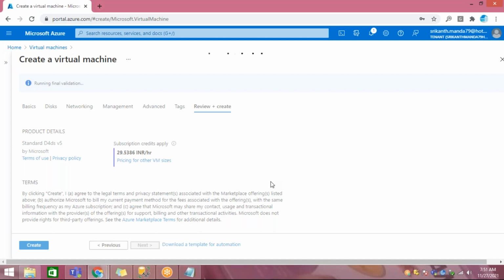Like this, you can go and create a virtual machine and install the SQL Server. Let's see that. Click on create.